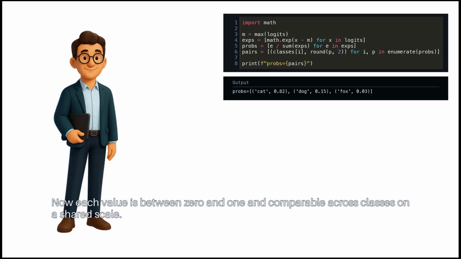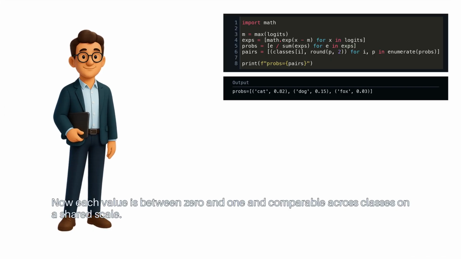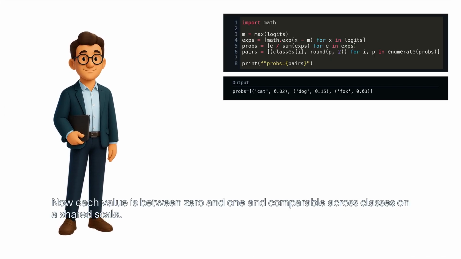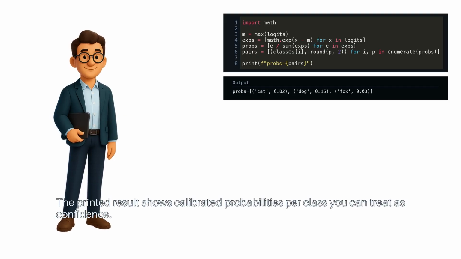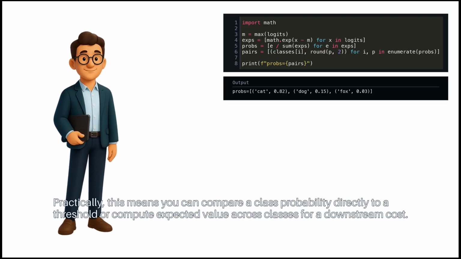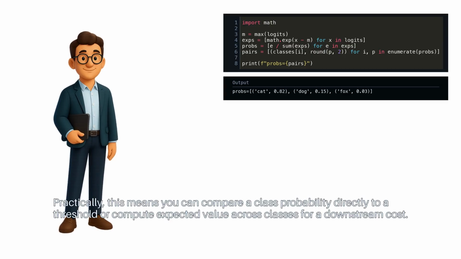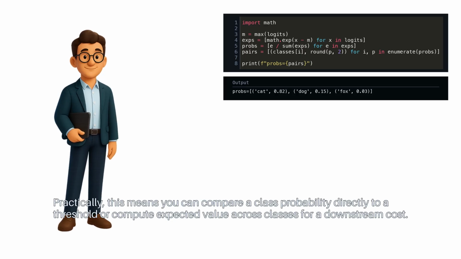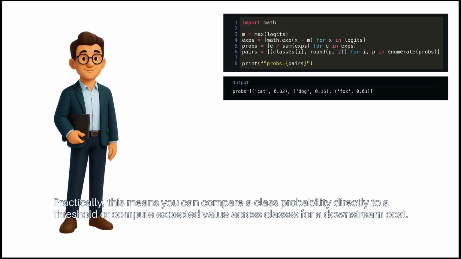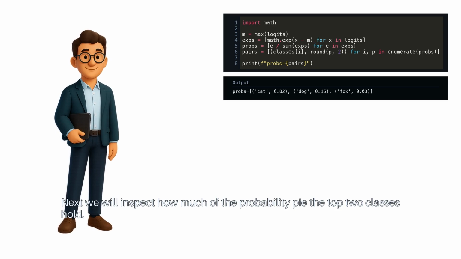Now each value is between 0 and 1 and comparable across classes on a shared scale. The printed result shows calibrated probabilities per class you can treat as confidence. Practically, this means you can compare a class probability directly to a threshold or compute expected value across classes for a downstream cost. Next, we will inspect how much of the probability pie the top 2 classes hold.